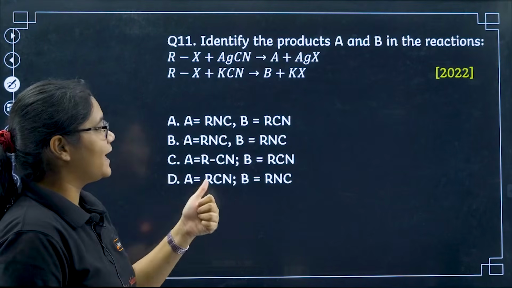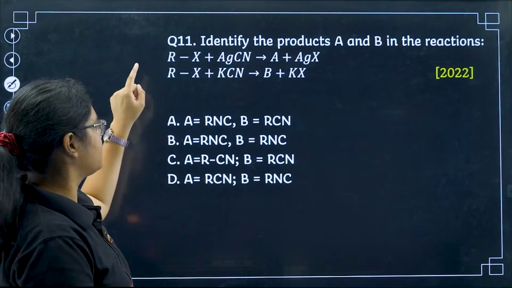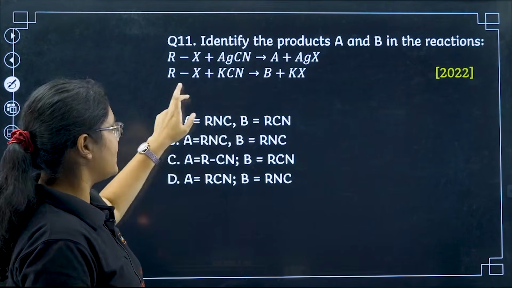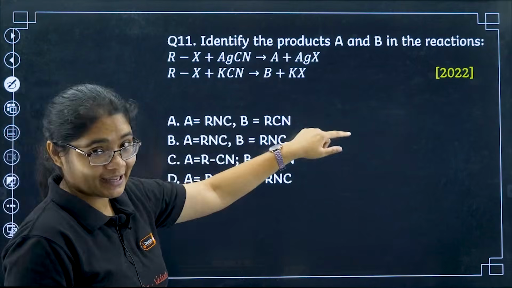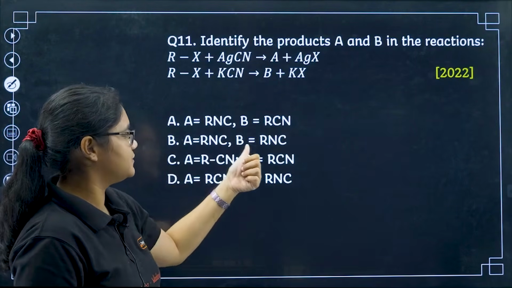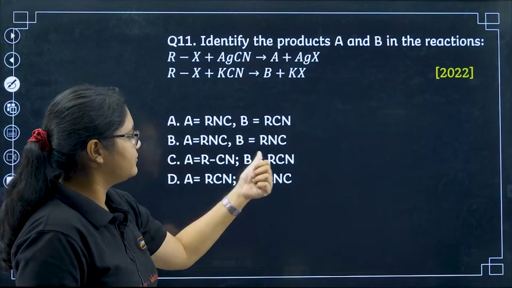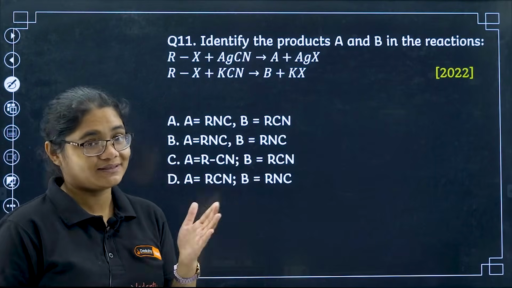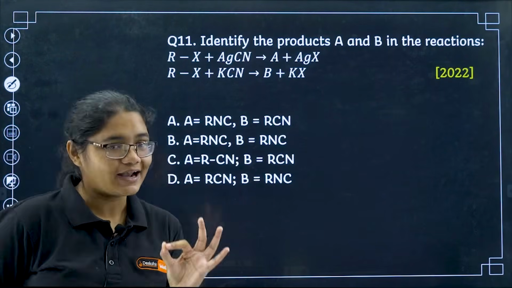Identify the products A and B in the reactions. You are given RX plus AgCN gives A plus AgX, RX plus KCN gives B plus KX. The options: A is RNC, B is RCN; A is RNC, B is RNC; A is RCN, B is RCN; A is RCN, B is RNC. Okay, so you know the difference between CN and NC, cyanide and isocyanide.